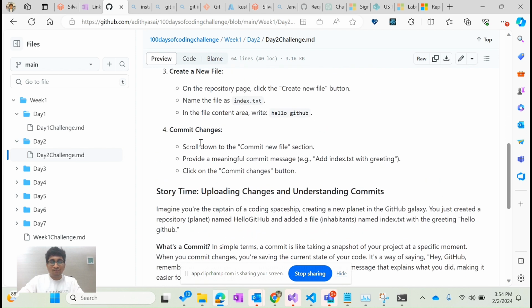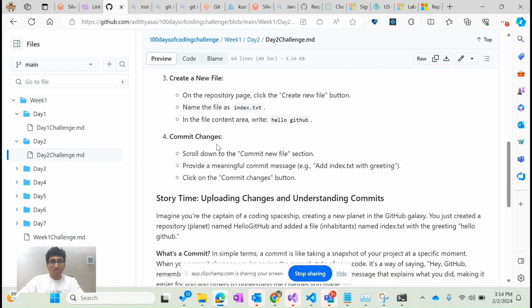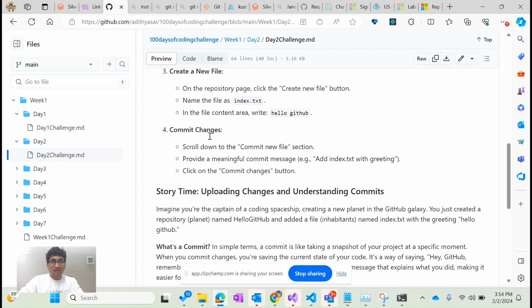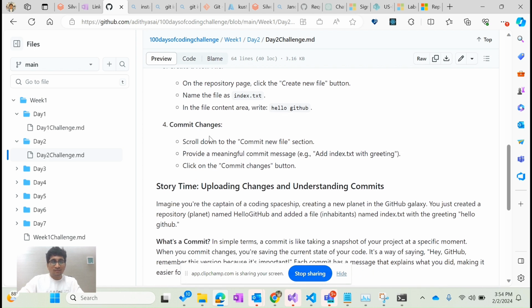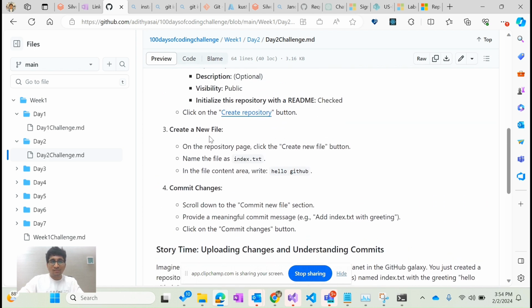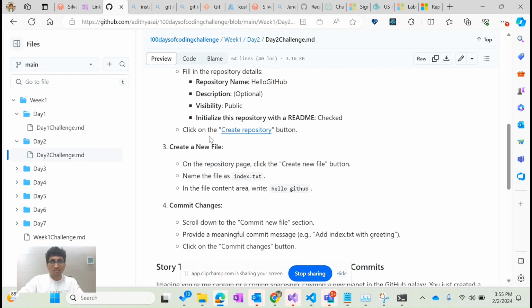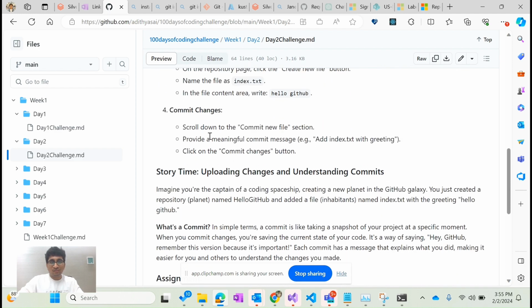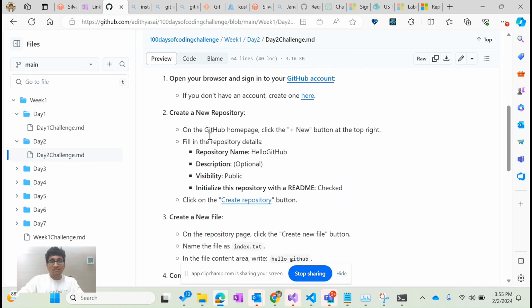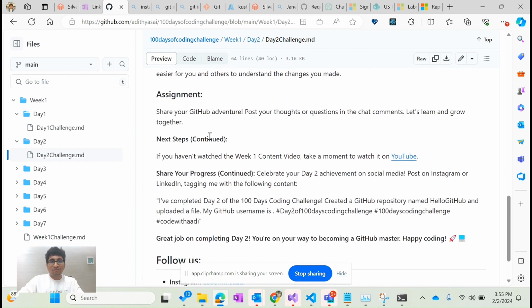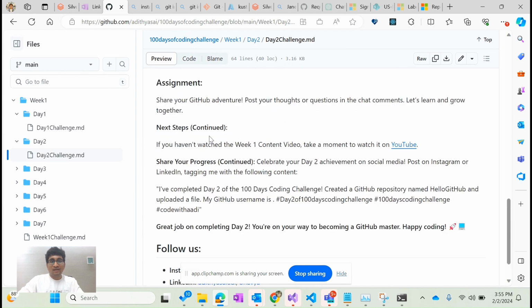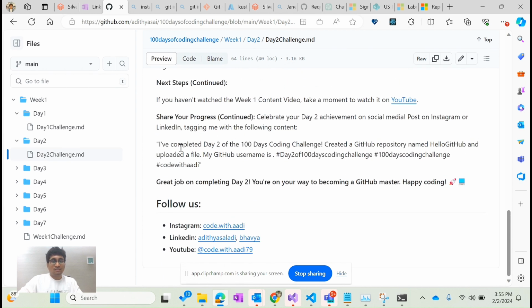And then finally you will commit the changes. All the changes that are committed will have a trace. So at the end of 100 days, I'll be seeing how frequently you're committing the changes on GitHub, and I'll be deciding the winners based on that. And it's very simple, right? This whole process will hardly take 5 to 10 minutes, not beyond that. So please go through all these steps, spend like 15 to 20 minutes, read this content, and once you're done with that, just again share that you have completed day two of 100 days of coding challenge.